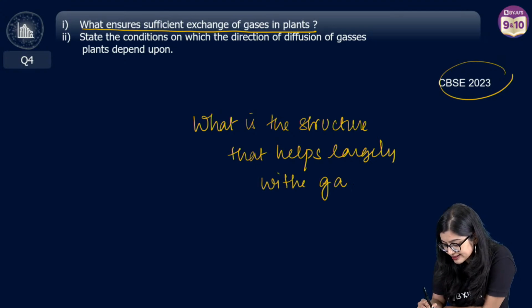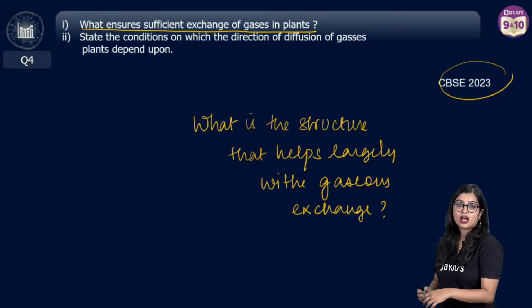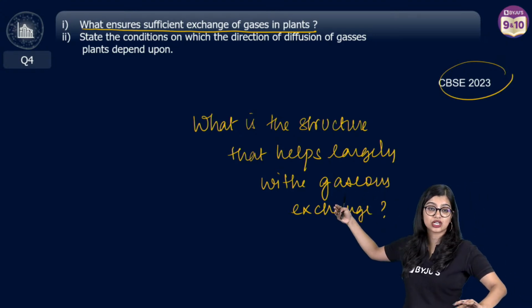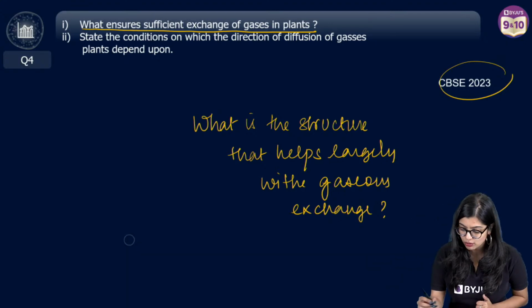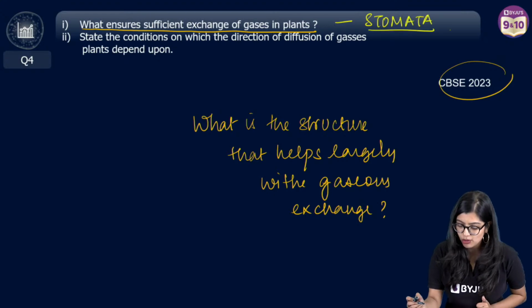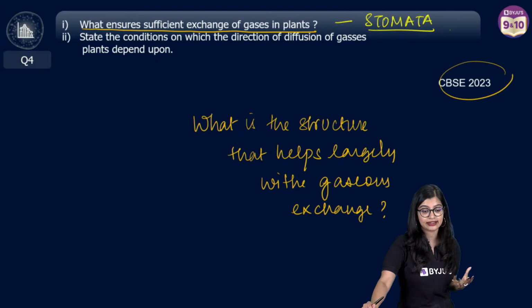Let me rephrase it and simplify the question for you. Which will help us with gaseous exchange? Can you tell me now? When we talk about gaseous exchange in plants, what is the first structure that comes to our mind? Exactly. So the first part of the answer here is stomata, right? We know that there are many pore-like structures in the leaf.